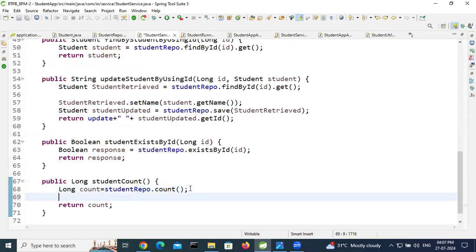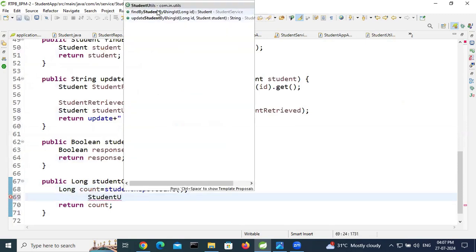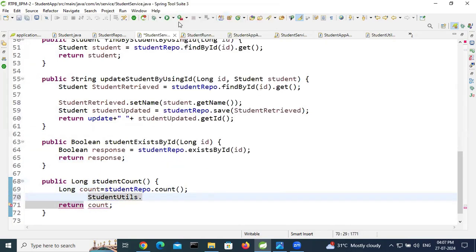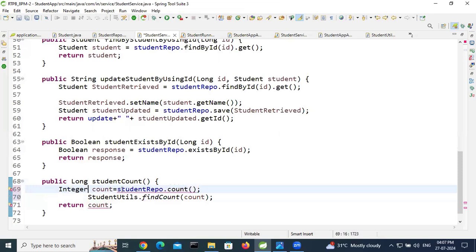Here, this is the method. So StudentUtils dot findCount. It is expecting an int, right? We need to typecast. See, it is expecting a typecast, so int.